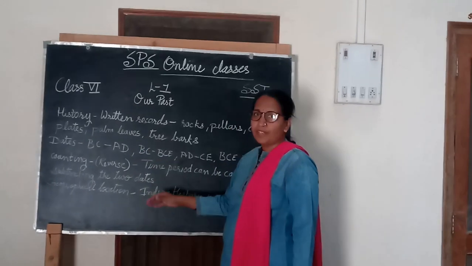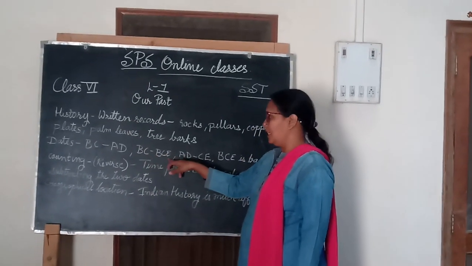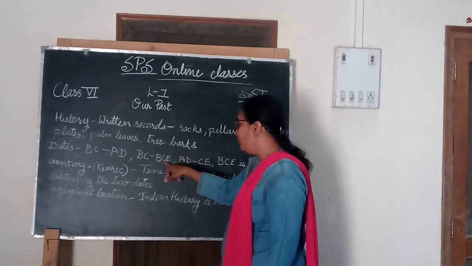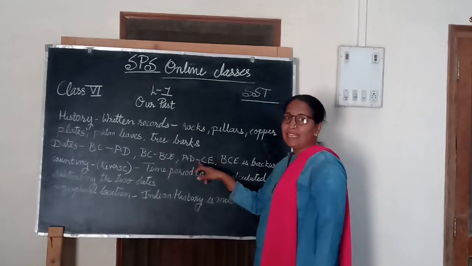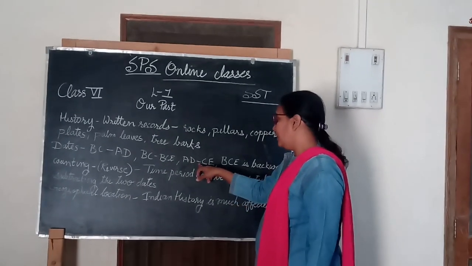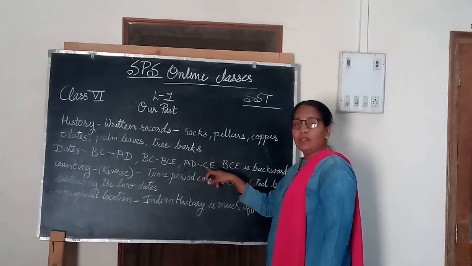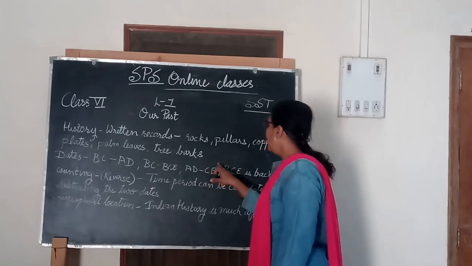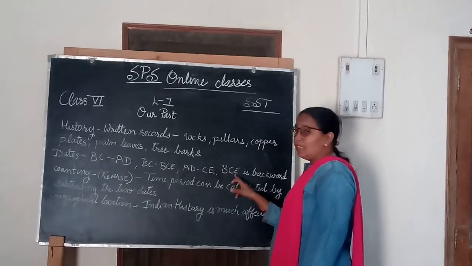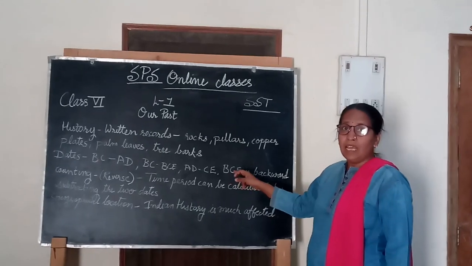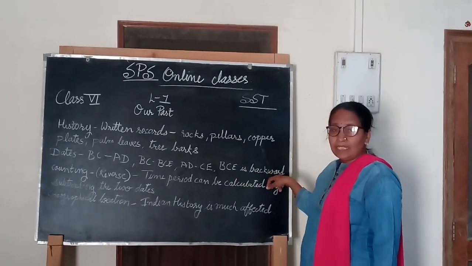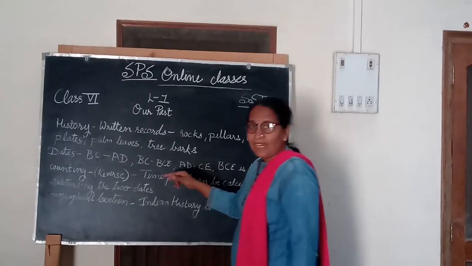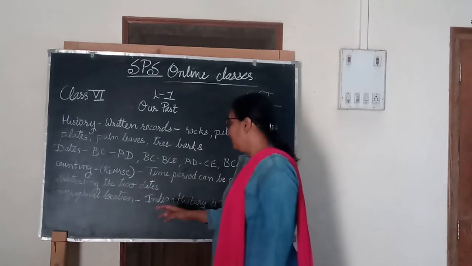But nowadays historians are using BCE and CE. BC means before Christ, BCE is referred to as before Common Era, and AD is referred to as Anno Domini or Common Era. Nowadays we use the terms BCE and CE. If you talk about BCE, it goes in a backward counting. That is, first 600 will come, after that 599, then 598, 597 and so on.